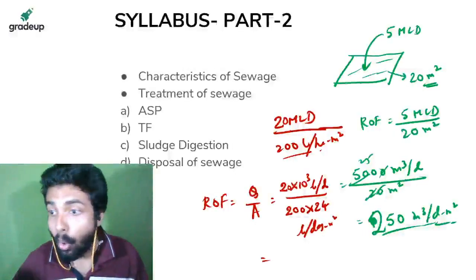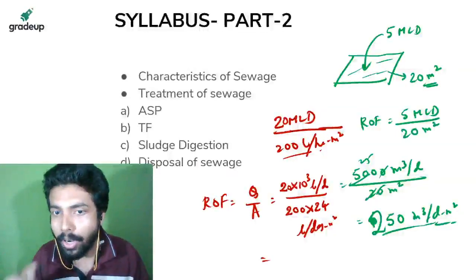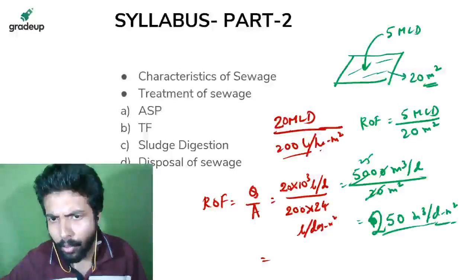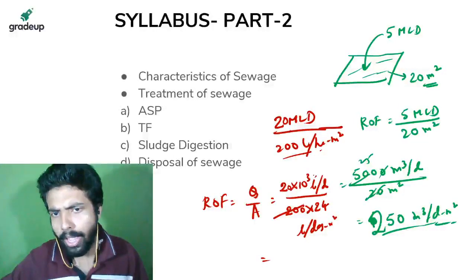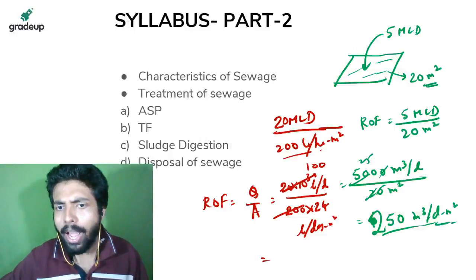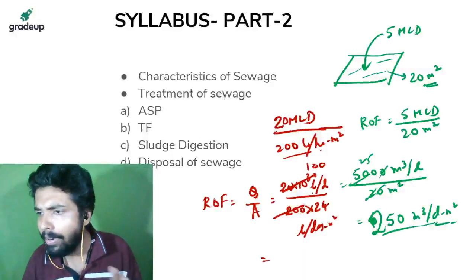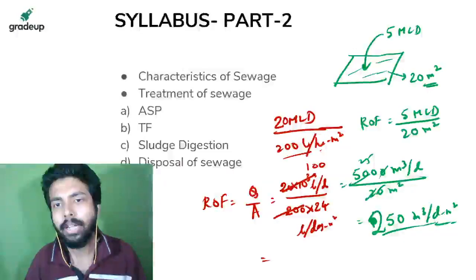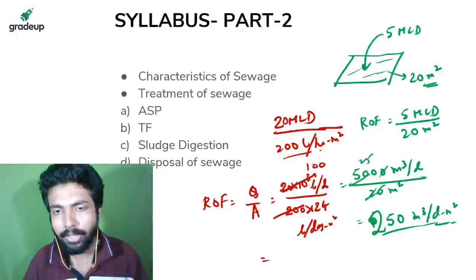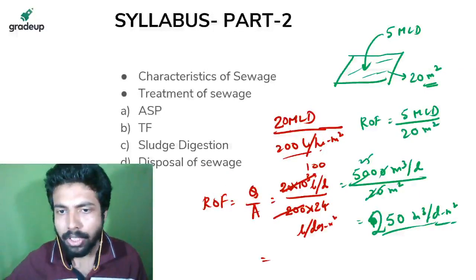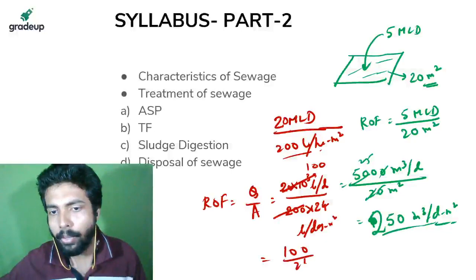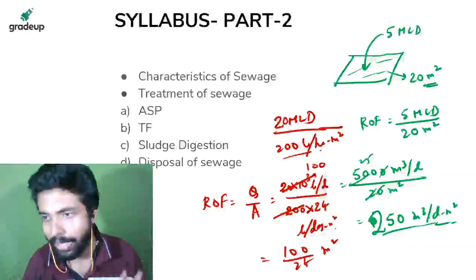That is, what is the area required? So what will be the area required? कुछ भी एक area required हो जाएगा. यहाँ से ये 200 है, ये 20,000 है, तो 100 by 24 something will happen. Some units will be occurring over there, right? So something, some unit will be there, say 100 by 24 meter square. Suppose this is what you are getting.